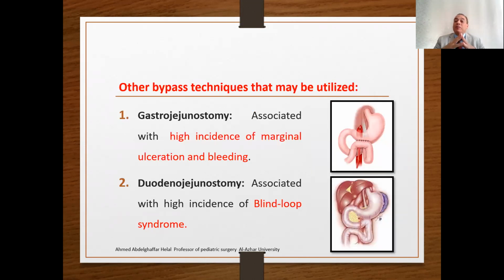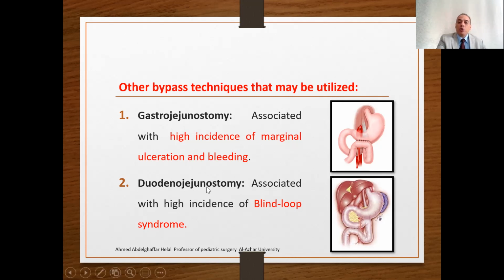Another bypass technique that may be utilized is called gastrojejunostomy. Leave the duodenal obstruction as it is and anastomose the stomach to a loop of the jejunum. As we see in this picture, suppose the duodenal obstruction is here; the anastomosis is performed between the stomach and the loop of the jejunum to bypass the obstruction. However, it is associated with a high incidence of marginal ulceration, because the stomach contains high HCl, so this HCl will cause ulcers with the jejunal mucosa, which is not accustomed to the presence of HCl.